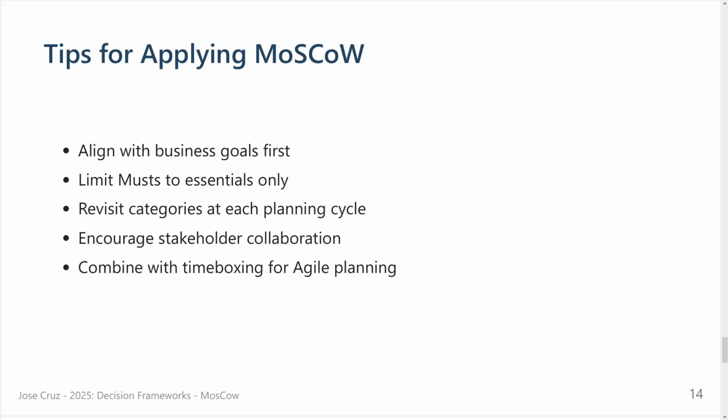So that's one of the reasons you should encourage stakeholder collaboration as much as possible, and combine it with time boxing for agile planning. Time boxing is quite useful because sometimes we start to discuss a lot of things in planning, and at some point you go too deep in the conversation. One way to avoid that is to use a time box. You have a feature and say, okay, let's vote on this. Let's take 5 minutes, everyone. Is it a must-have or not? And people say, I think it's a must-have, I think it's a should-have, or something like that.